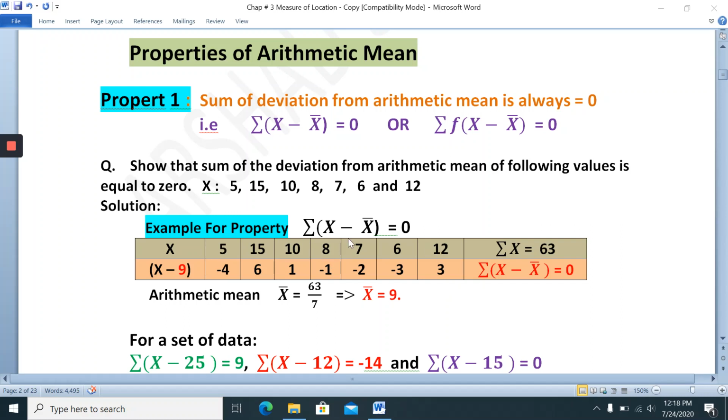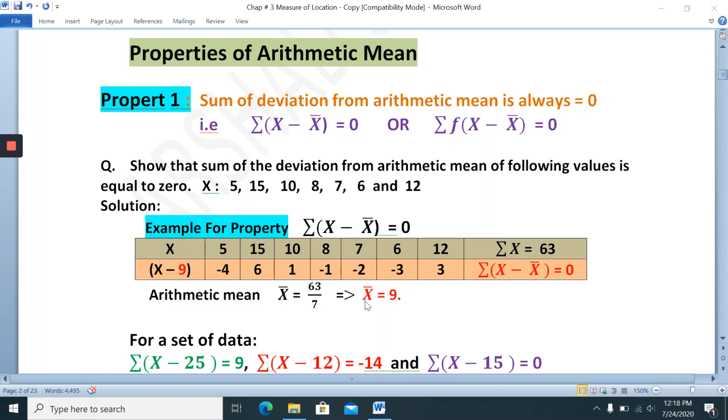The formula is x bar equal to sum divided by total. The sum of x is 63, and the number of values is 7. So 63 divided by 7 is 9.